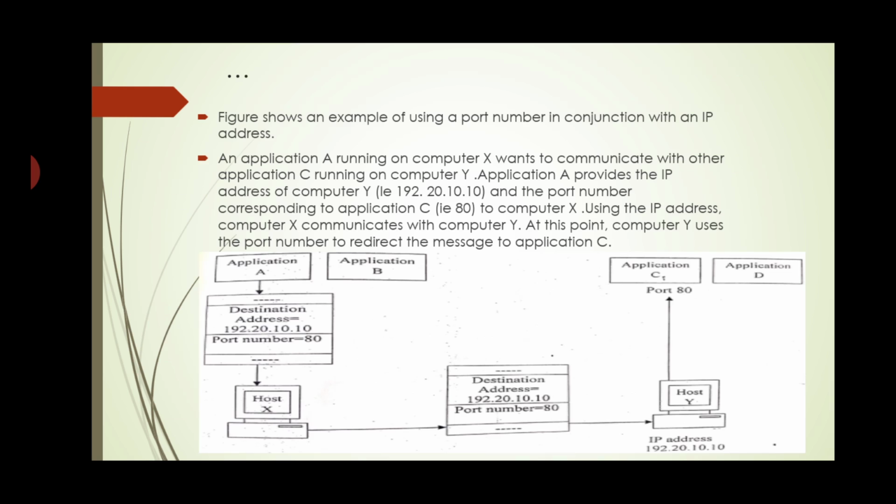This is explained with a figure. An example is given here.